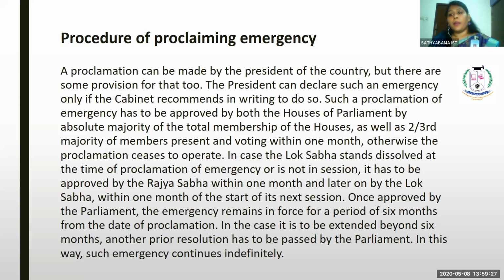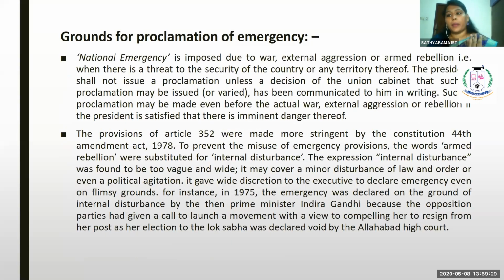Okay. So the maximum duration, we will see in the upcoming slides. But the maximum duration for the proclamation period can only be 3 years. First it can be for 6 months based upon the resolution passed. Based upon a further resolution, it can be extended for 6 more months. It can even be extended for 1 year, and the 1 year can also be extended up to 3 years. So, the grounds for proclamation of emergency: national emergency is imposed due to war, these things we have seen.